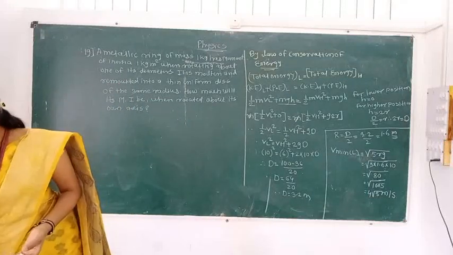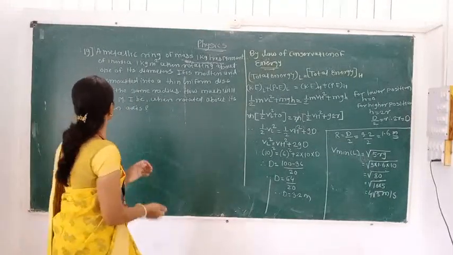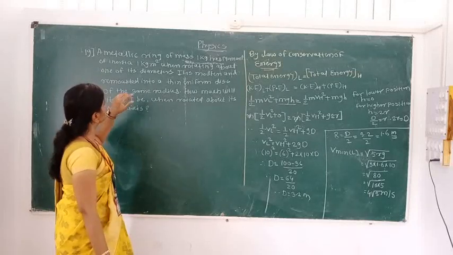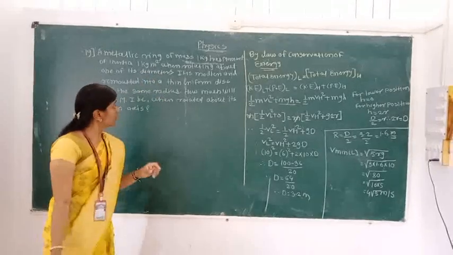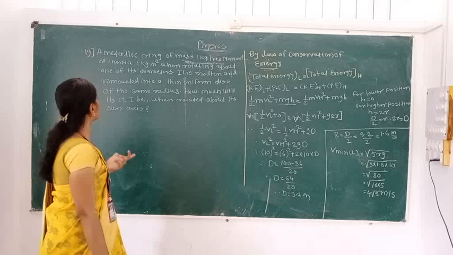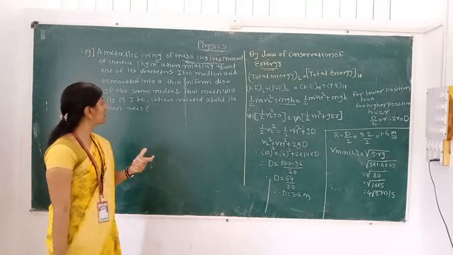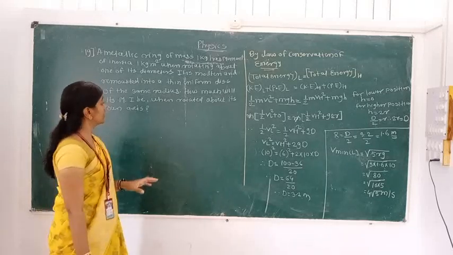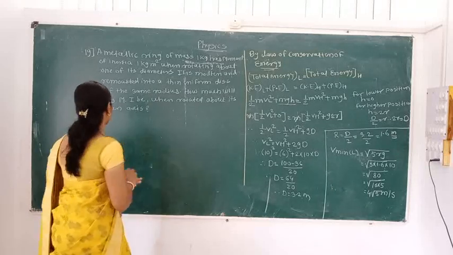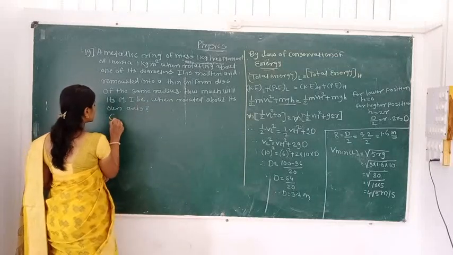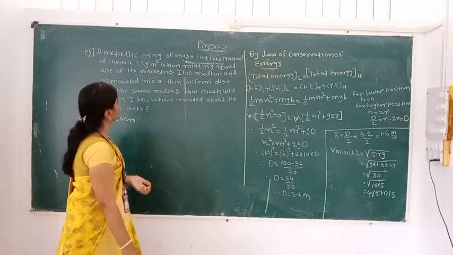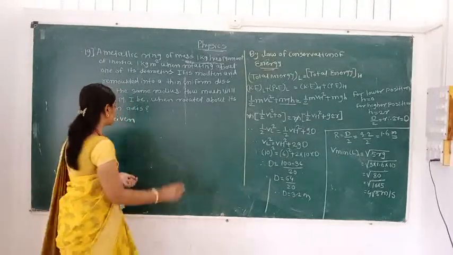See there, this is our next example, 19 number. A metallic ring of mass 1 kg has a moment of inertia 1 kg meter square when rotating about one of its diameters. It is molten and remolded into a thin uniform disc of the same radius. How much will the moment of inertia be when rotated about its own axis? Here, very simple example, its answer is very easy. It is 1 kg meter square, but still we have to see how it comes.